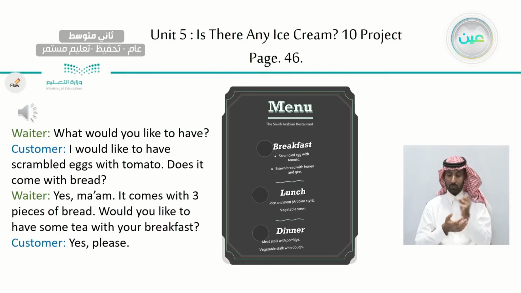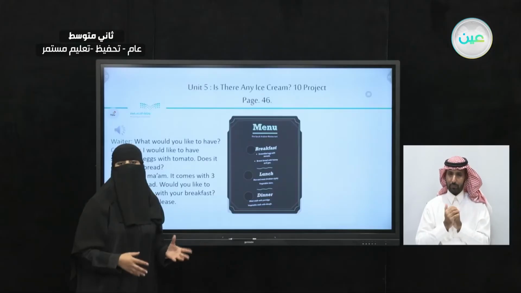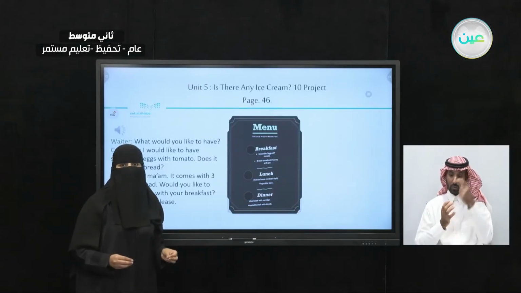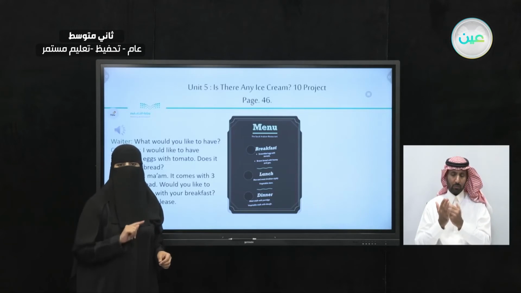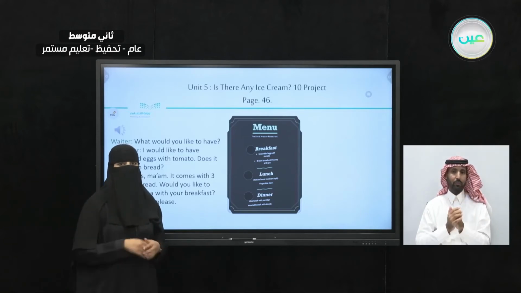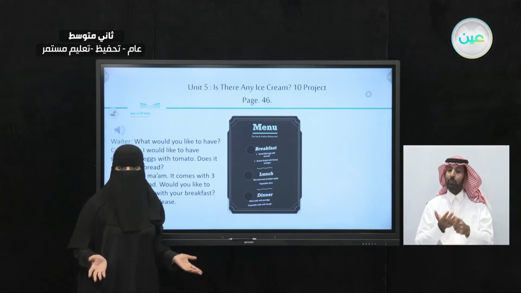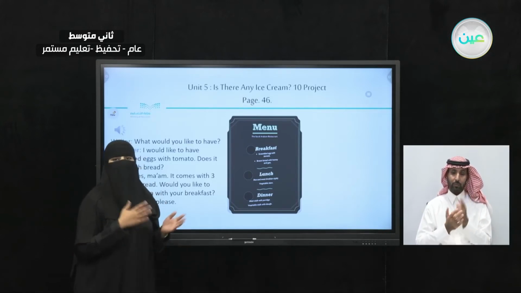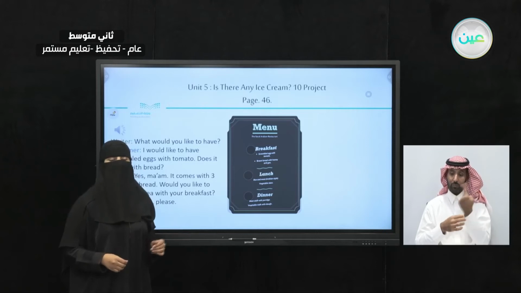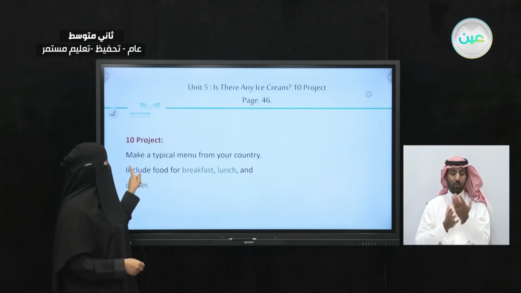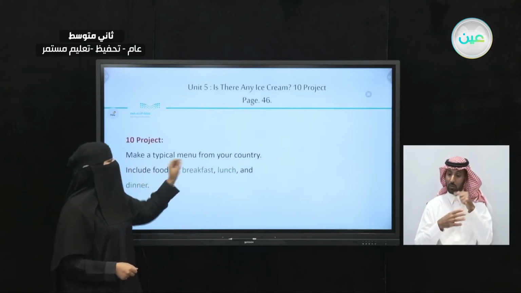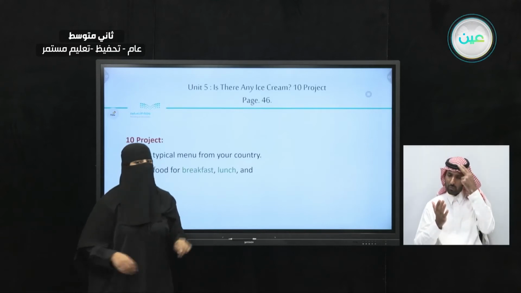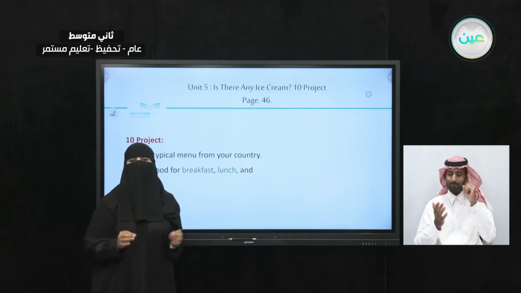Now let's take a look at this example. So this is an example of a menu from a country. So I want you to try to make the menu from your country. So many countries, that means you will have many foods, right? So you will have different kinds of menus. You will have ethnic food on these menus. Because here it says typical menu from your country. It's not international food, it's going to be ethnic food.